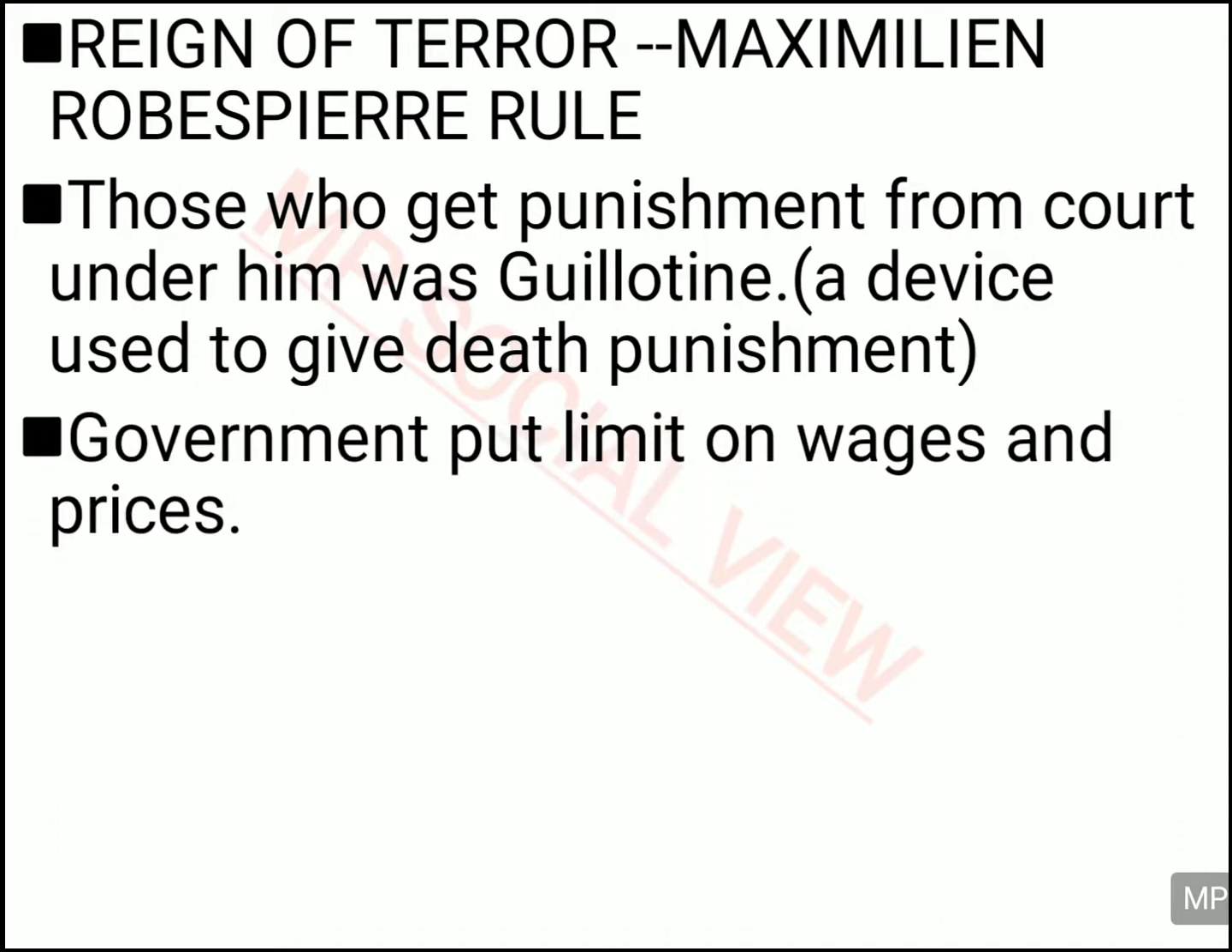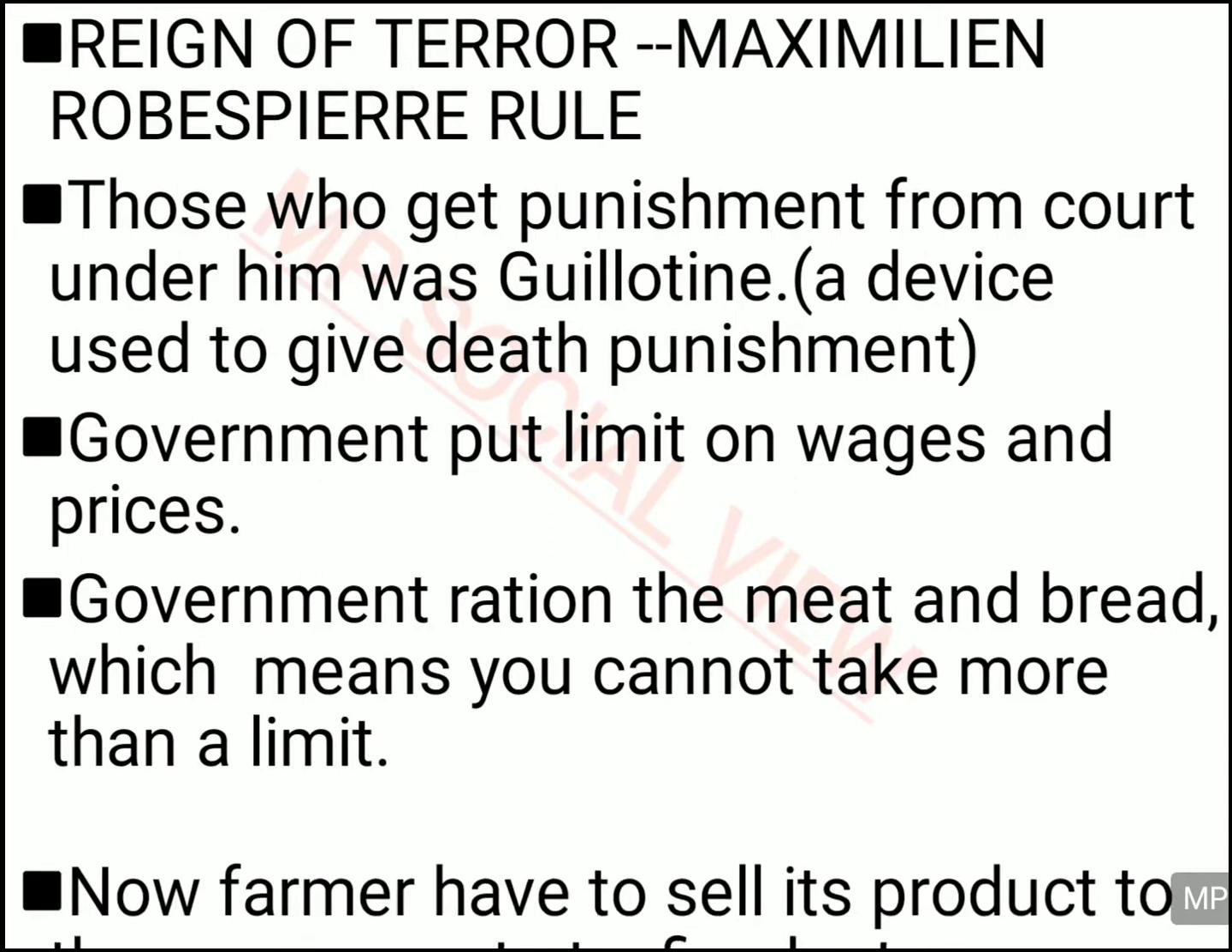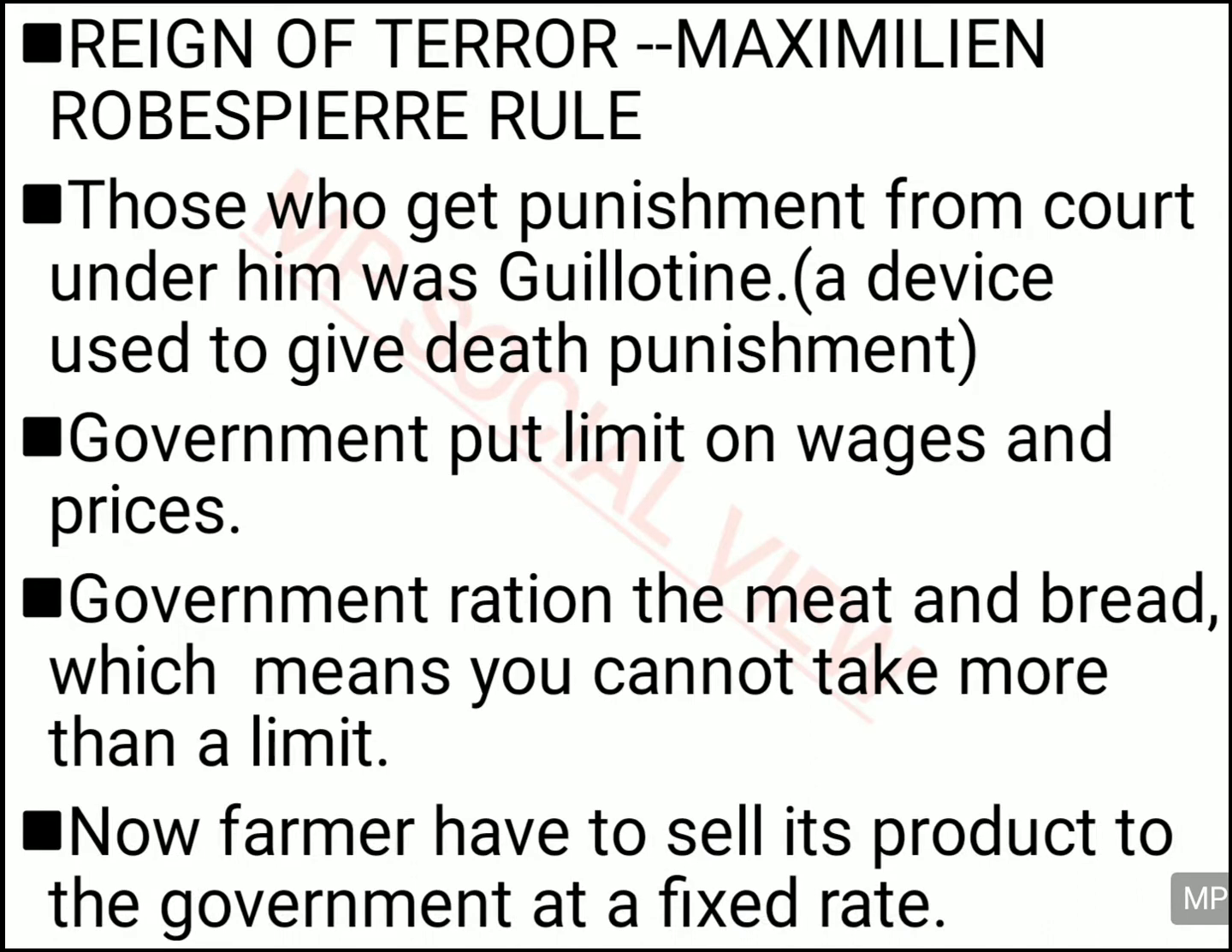And also, he took many wrong decisions, like he limited the wages and prices to a limit. It means he said that the price and the wage should not increase beyond this. And also, he rationed meat and bread. The common, daily use items were also rationed by him. He said nobody can buy more than this. Everybody has to buy the fixed quantity only. Also, he fixed the rate at which farmers should sell their products.